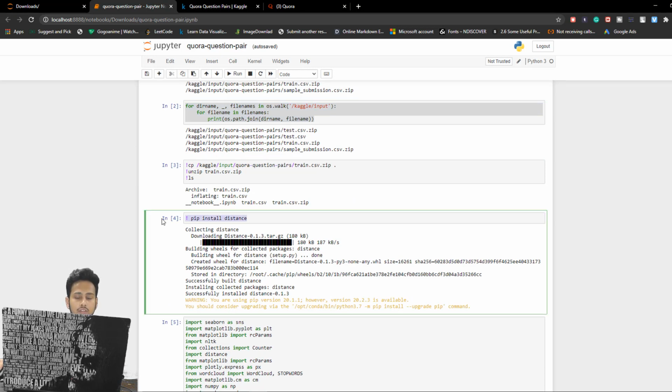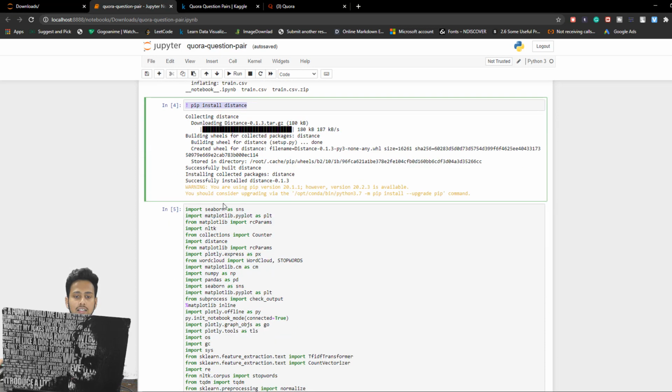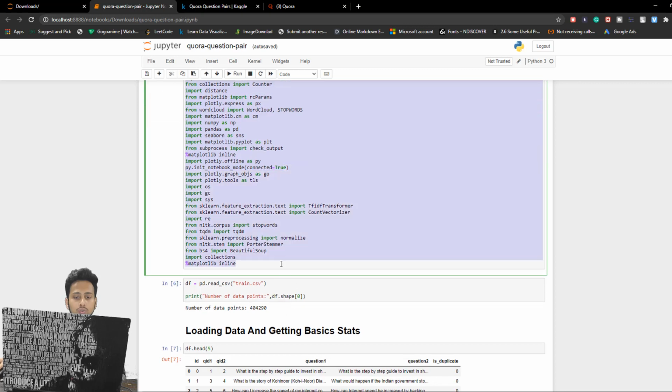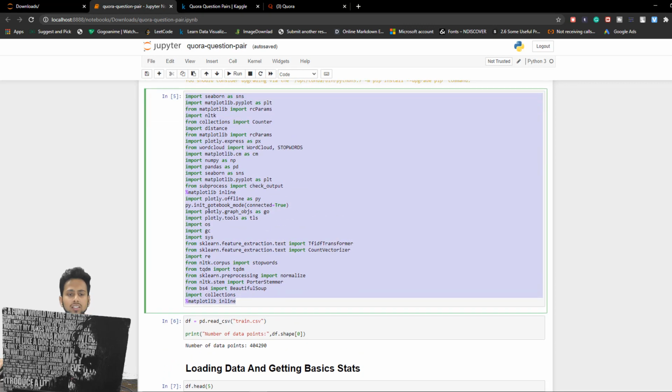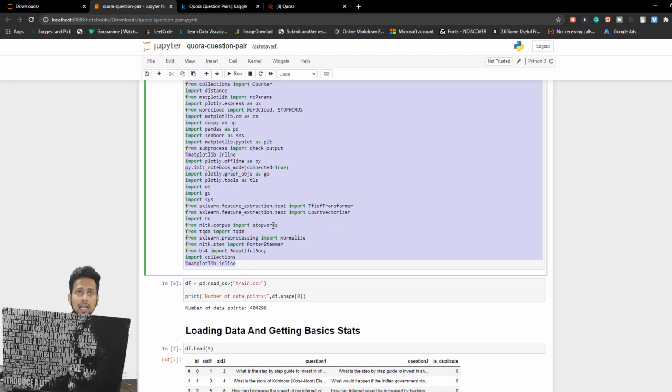Here I have installed some of the dependencies that we are going to need, like distance and other things that we will need in future. Then I have imported some of the most commonly used libraries. You can just copy and paste this, but we are also going to see when and where each is used. This is an end-to-end project implementation, from getting the data set to creating the model. We are going to see multiple techniques like feature engineering and feature extraction, which is one of the most important things inside machine learning that you are going to learn in this video.